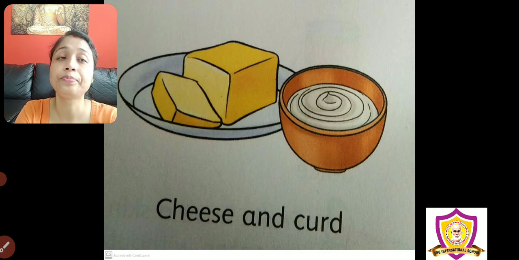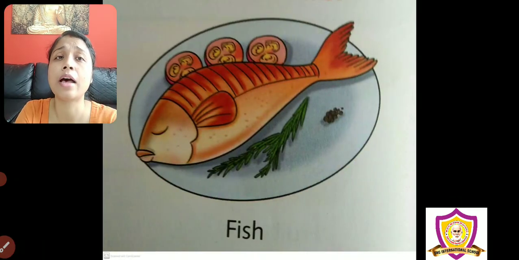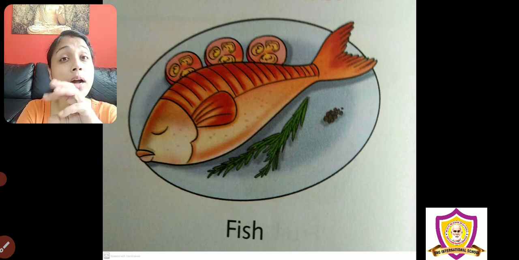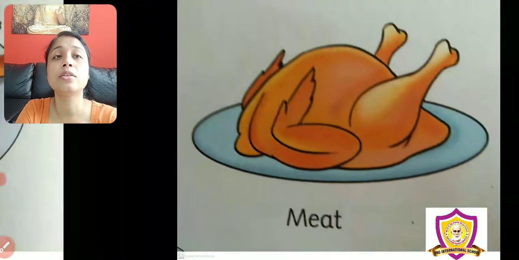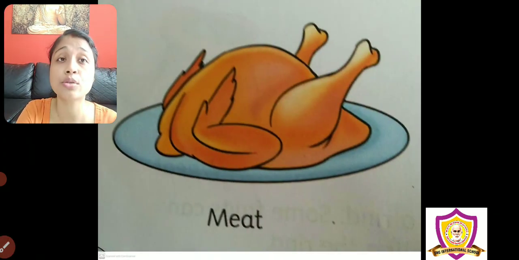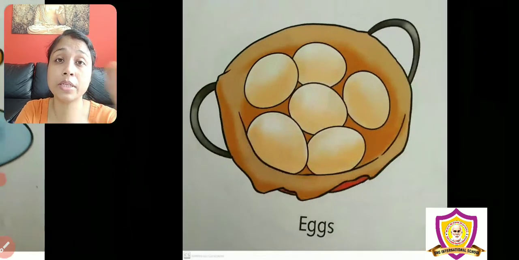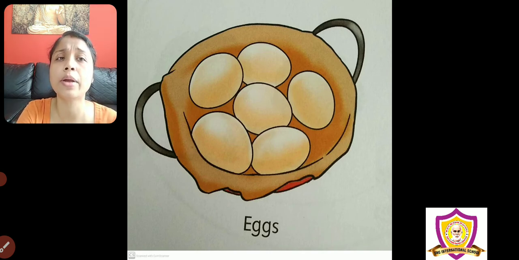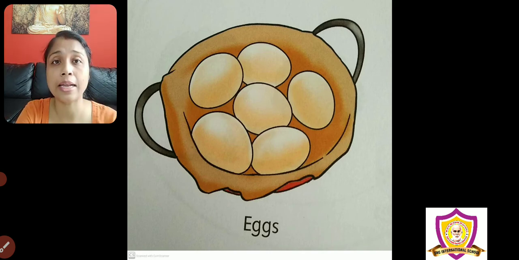Okay, and other than milk, we are having fish. Fish is also an animal product. So if you are having fish with rice, just think that you are having rice, which is a plant product, and fish, which is an animal product. Now some people have meat, that is also an animal product, that we have discussed in domestic animals. We are getting eggs from hens. So this is an animal product, and whatever food item we make out of it, all are animal products.